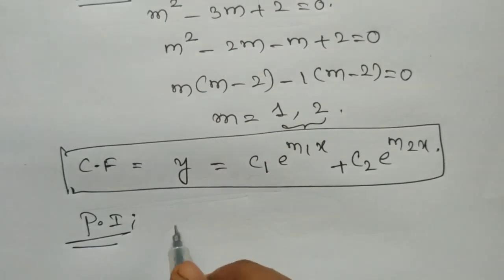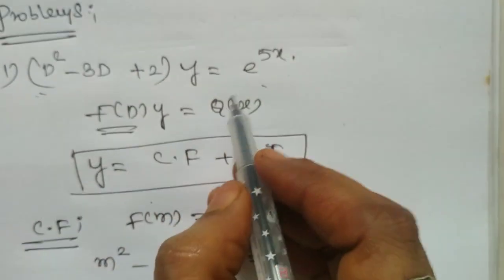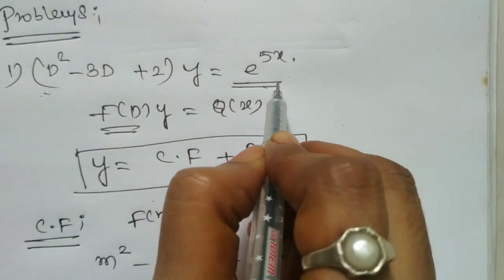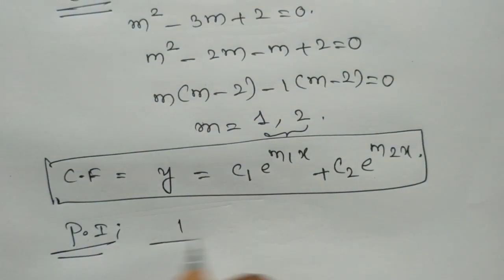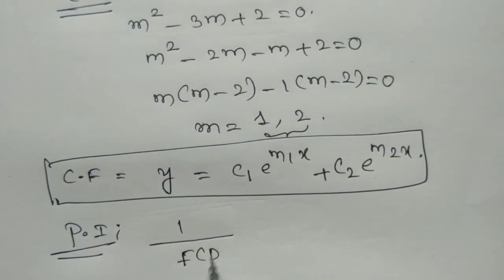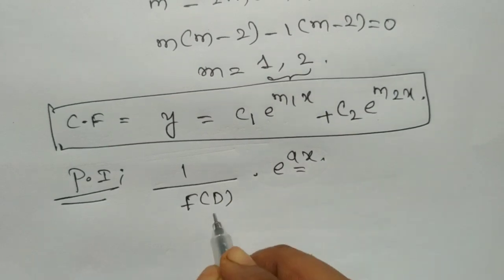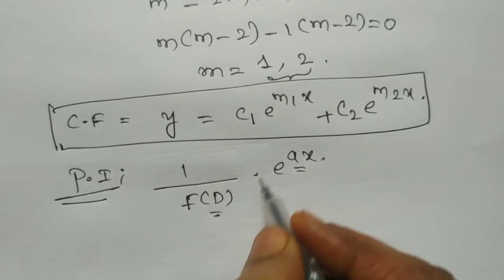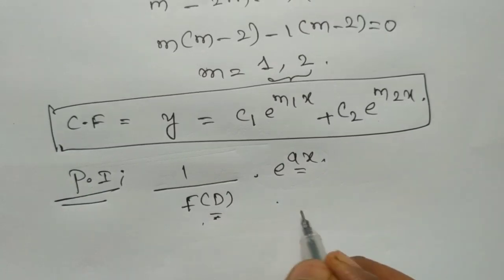So what is the particular integral? Here in place of Q of x, we have e^(5x). The formula is 1 by f(D) into e^(ax). Substituting the value in f(D), we get f(a) not equal to 0 or f(a) equal to 0.